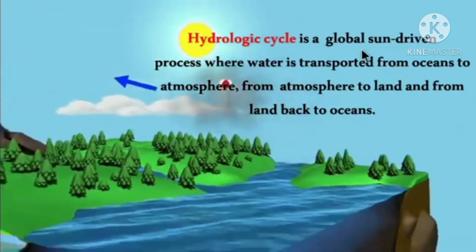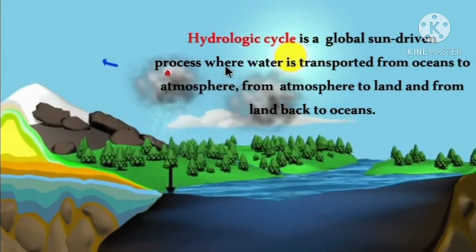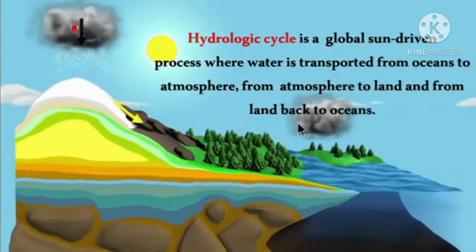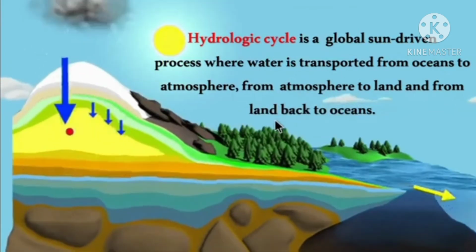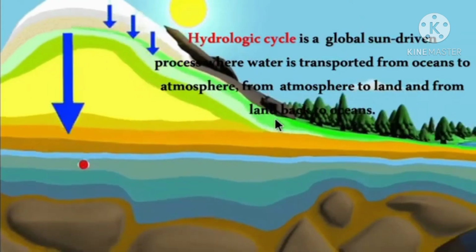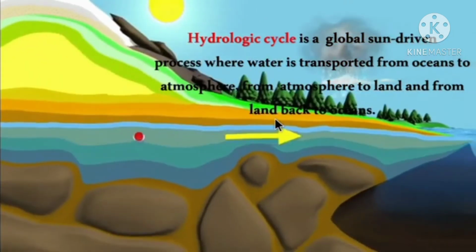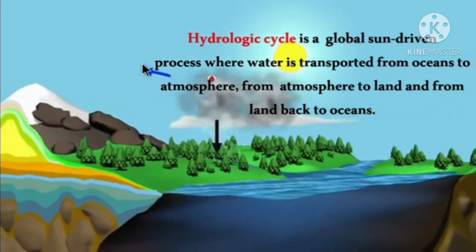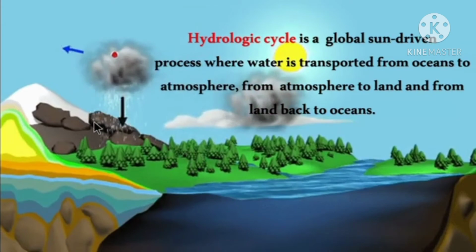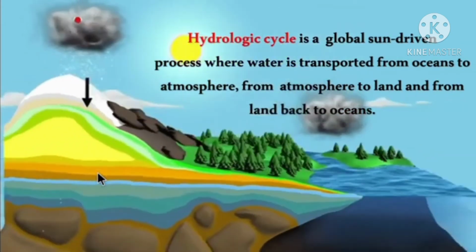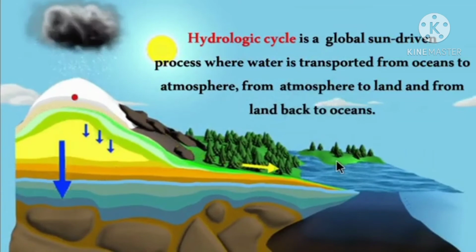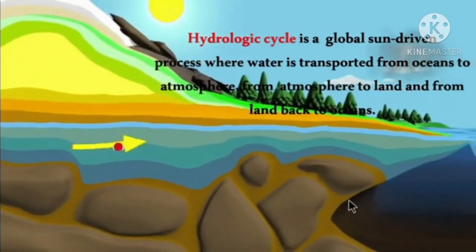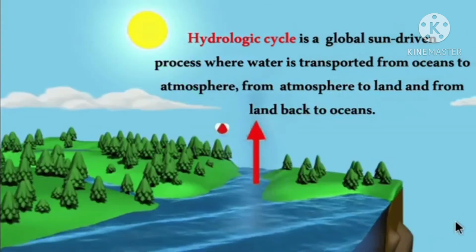Now let us see the definition of the hydrologic cycle. Hydrologic cycle is a global sun-driven process where water is transported from ocean to atmosphere, from atmosphere to land and from land back to oceans. That is, water is transported from ocean to atmosphere, from atmosphere to land in the form of rain, and again it will be drained out in the oceans. So this process or this cycle is called the hydrologic cycle.